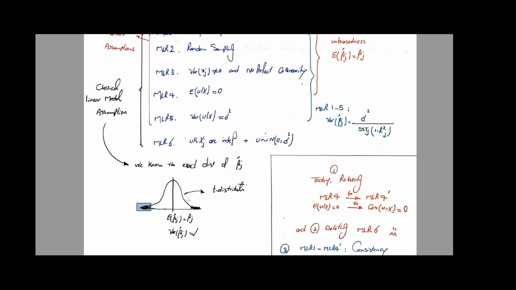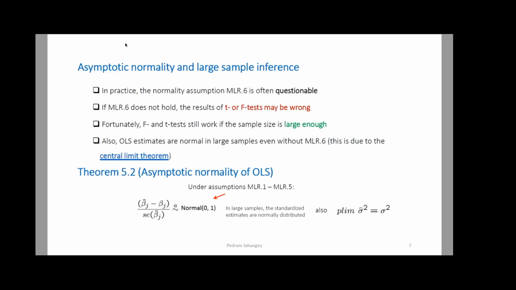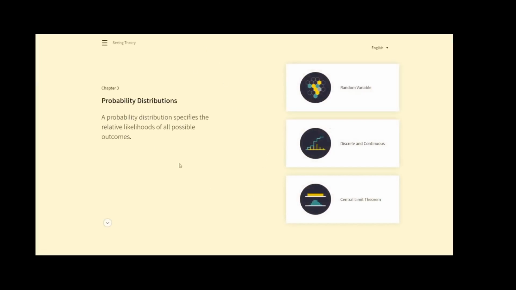Now let's see why the distribution for beta hat j is going to be normal even if I don't have assumption number 6. We're going to use something called the central limit theorem. If this is the first time you're seeing it, let's click on this link and visualize it. This is a website called Seeing Theory, a very interactive and useful one. You can play around with random variables, discrete and continuous, the law of large numbers, and so on. But now let's go over the central limit theorem.